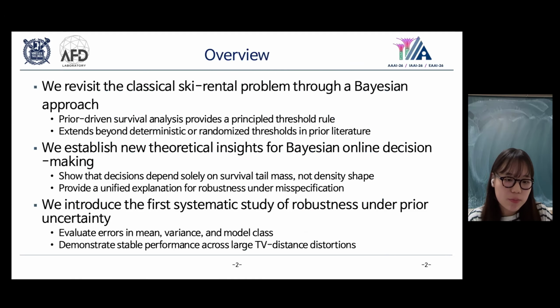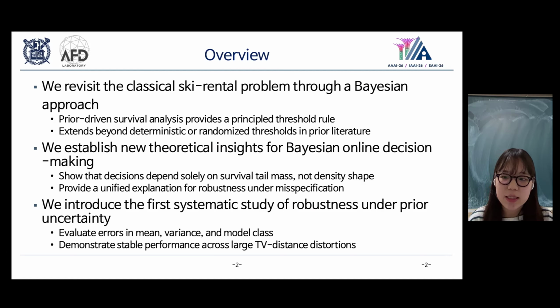Let me start with a brief overview. First, we revisit the classical ski rental problem from a Bayesian perspective. Instead of ignoring structure in the horizon, we model the uncertainty using a prior distribution. And then we show the optimal Bayesian decision depends only on the survival tail mass, not on the exact shape of the distribution.